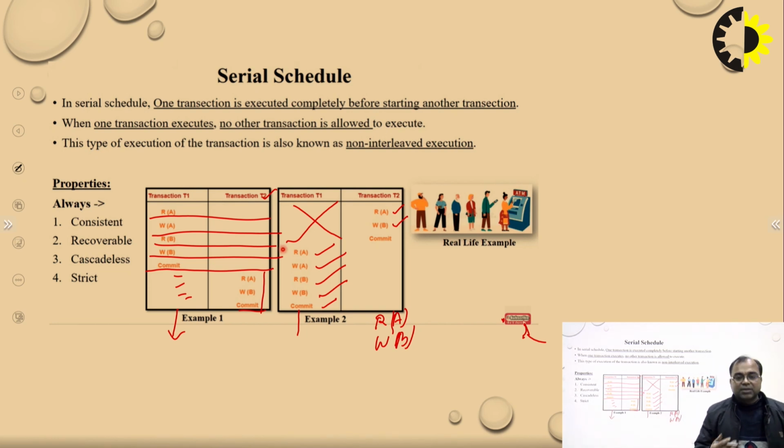We can take many real-time examples. We are standing in front of a vending machine. We are taking a movie ticket. We are in front of an ATM machine. So there are many examples of serial schedules in our daily life.